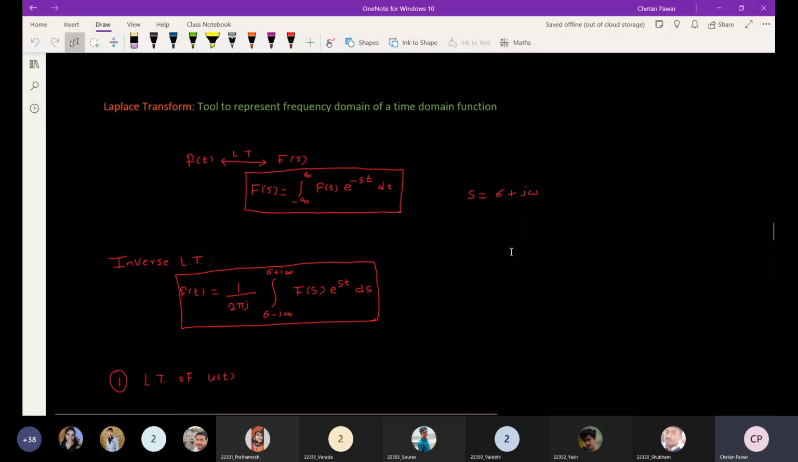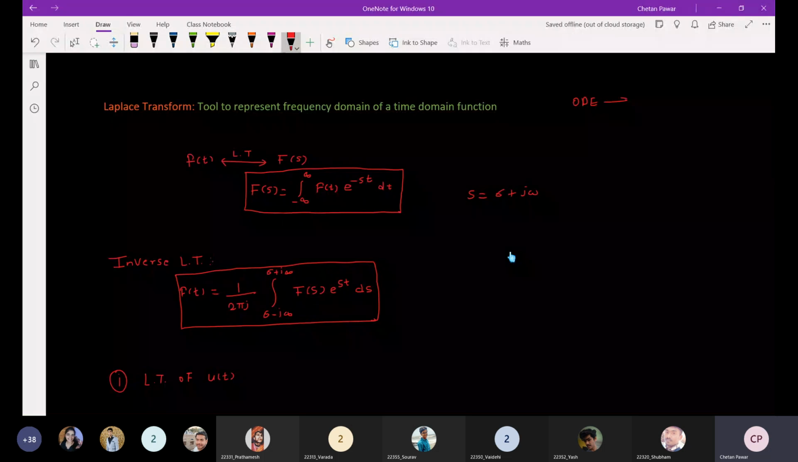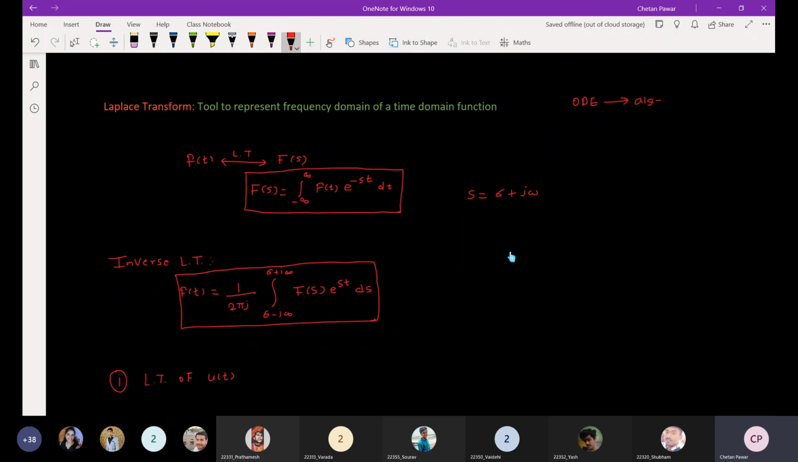Transform. Okay, so if there is an ordinary differential equation, that will be difficult to solve. So what you need to do is convert that ordinary differential equation into a simple algebraic equation, right? A simple algebraic equation. That can be done using the Laplace transform.